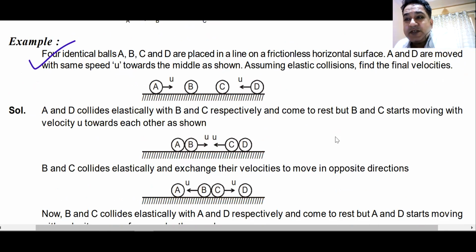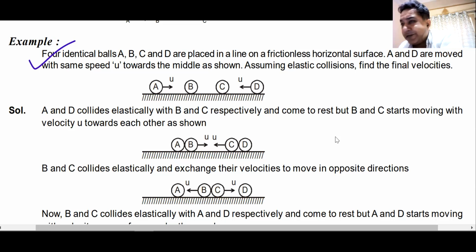Four identical balls A, B, C, D are placed in a line on a frictionless surface. A and D are moved with the same velocity u towards the middle ones. Assuming perfect collision, find the final velocities. What happens next? What happens finally? These are the type of questions you can expect in the exam, JEE Mains or Advanced. Simple topic, simple base.